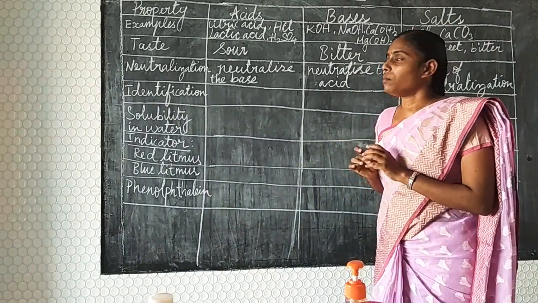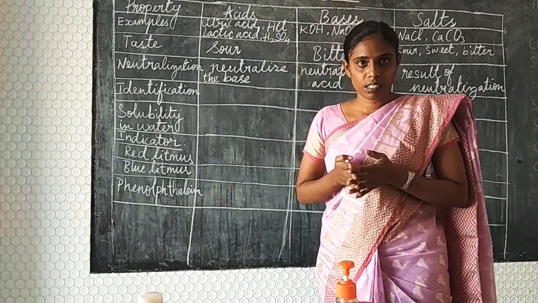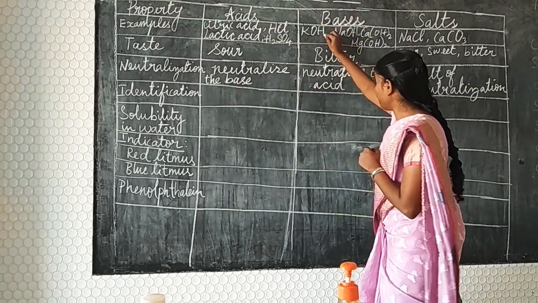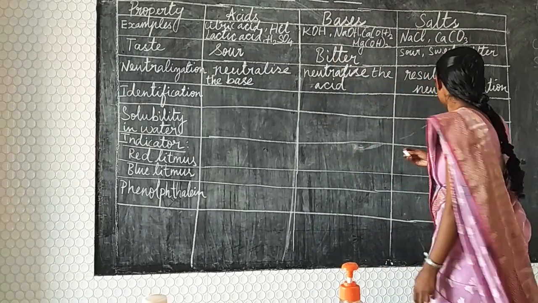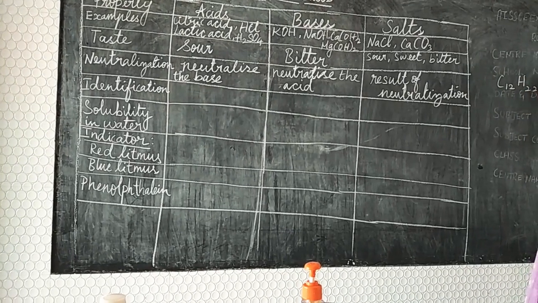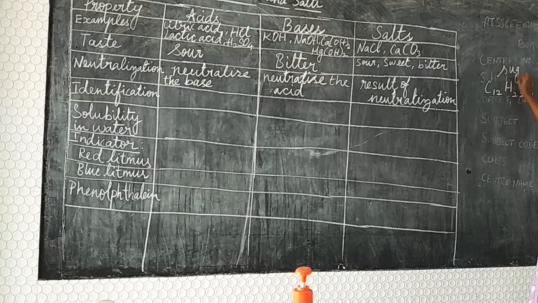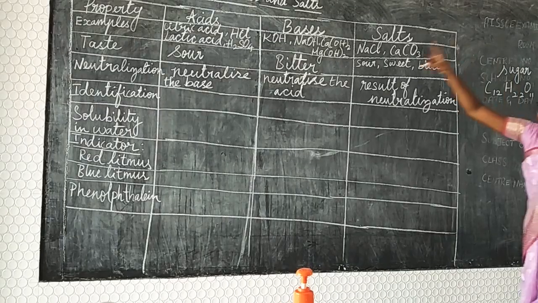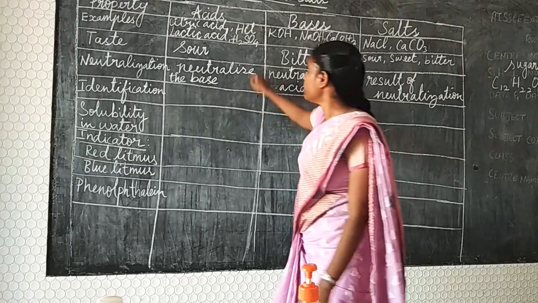Okay, but we cannot say that all the compounds which have hydrogen atoms are acids. The reason is, when you take a base, it also contains hydrogen. When you take sugar, the formula of sugar is C12H22O11. This also contains hydrogen, but it is not an acid. So we can conclude how we can identify this.